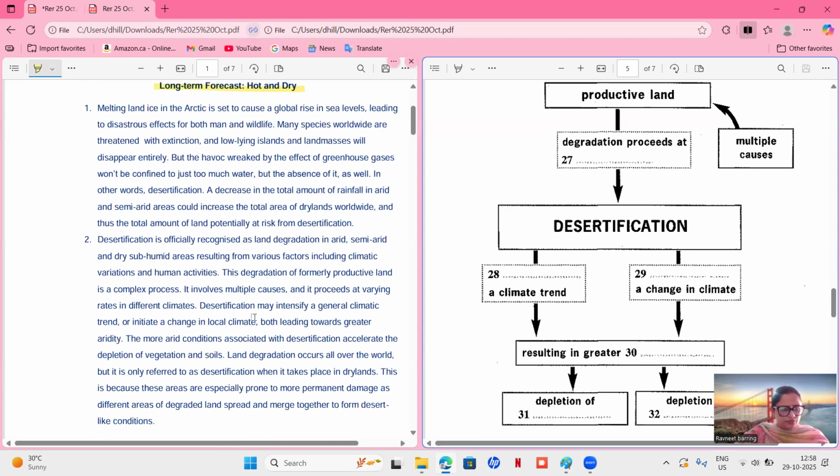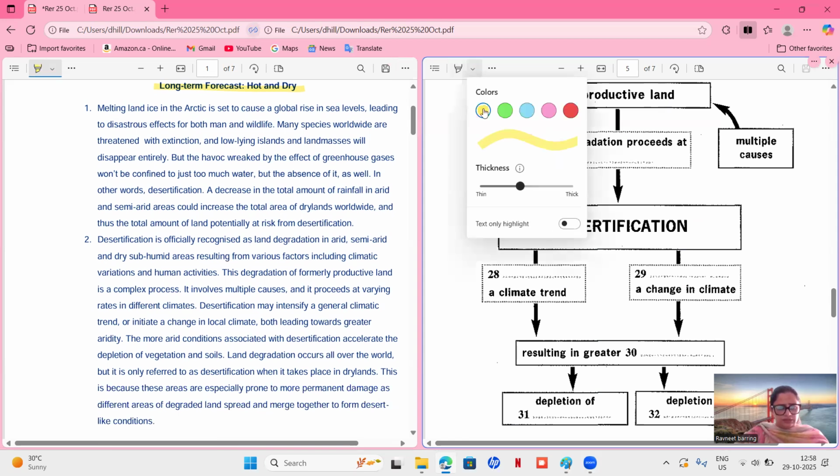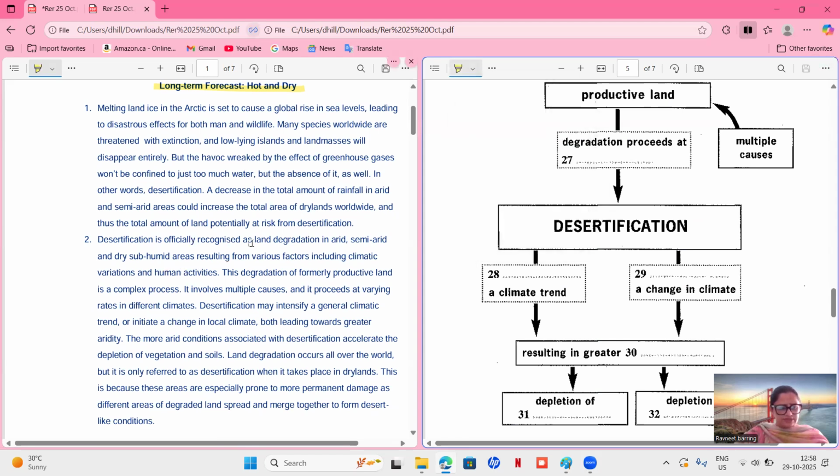Let's read paragraph 2. Desertification is officially recognized as land degradation in arid, semi-arid and dry sub-humid areas resulting from various factors including climatic variation and human activities. This degradation of formerly productive land is a complex process. It involves multiple causes, so they're talking about causes.